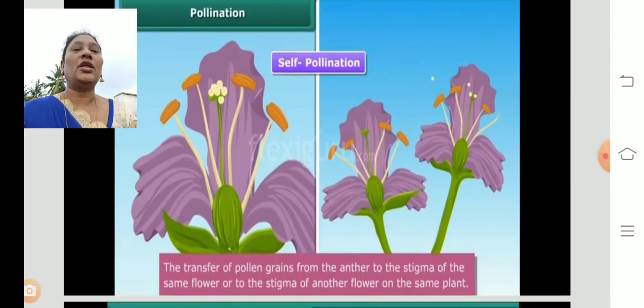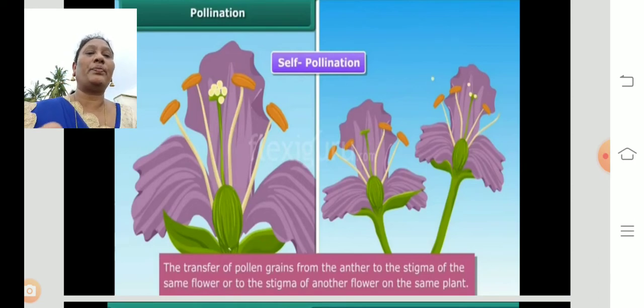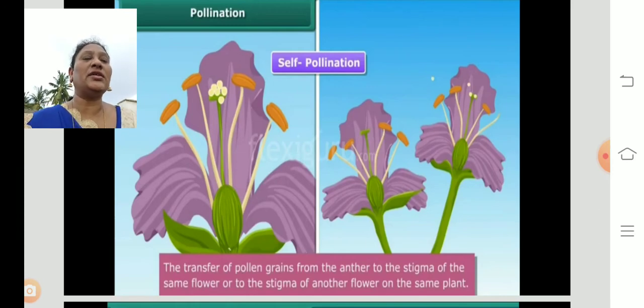Now pollination is of two types, that is self-pollination and cross-pollination. Self-pollination is the transfer of the pollen grains from the anther to the stigma of the same flower or to the stigma of another flower on the same plant.